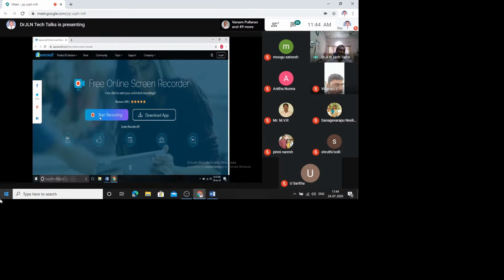What does it mean? This is the screen, and this is the portion of the screen which you want to capture. And here we have different tools. I'll tell you those tools immediately after opening the actual software. This is for recording purpose, and this is for microphone setting. If you click this, you can select the entire screen or some portion of it. There are some more settings also, and this is for closing. Like that, we have all the things. We'll see that in detail.